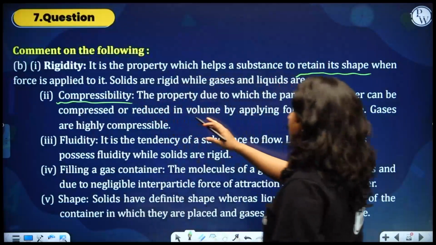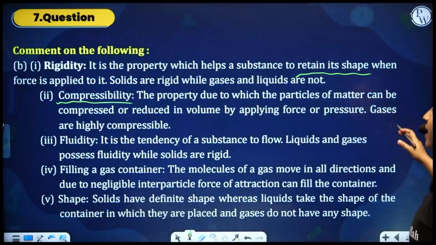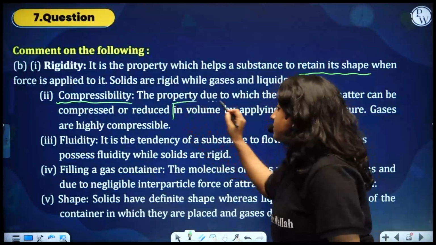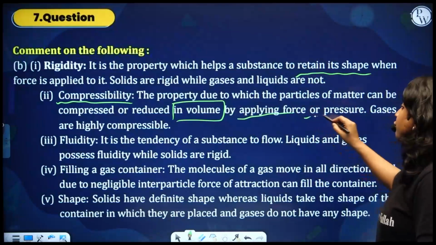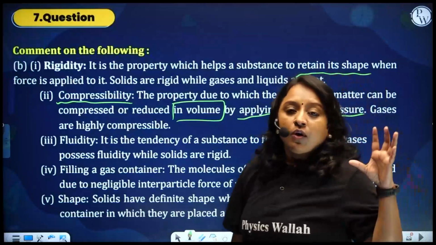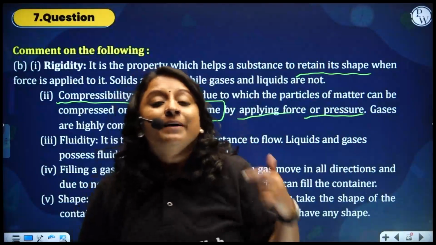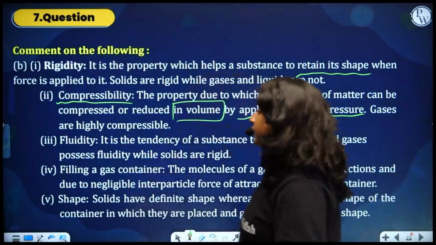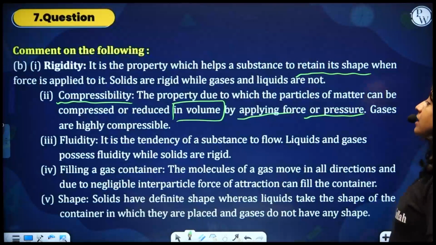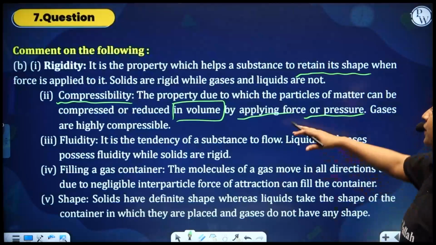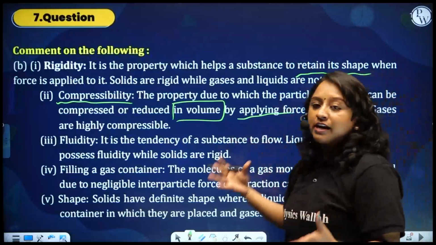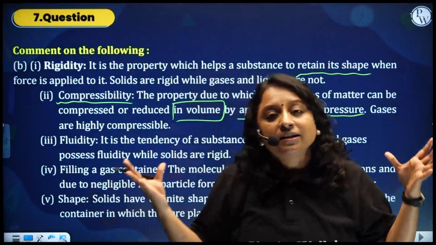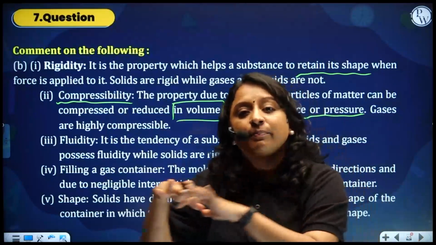So next, compressibility. Compressibility is nothing but a property due to which the particles of matter can be compressed or reduced in volume. This is important. By applying force or pressure. So, you apply martidira force or pressure, but that matter can be compressed. Our property anna now compressibility anta heli kariteve. So, gaseous substances are highly compressible. So property due to which particles of matter can be compressed or reduced. So volume can be reduced. A property where you can see that the particle's volume is getting reduced and you call it as compressibility.